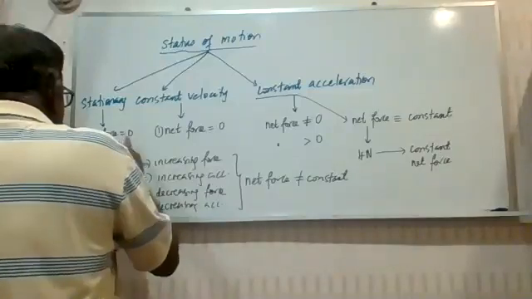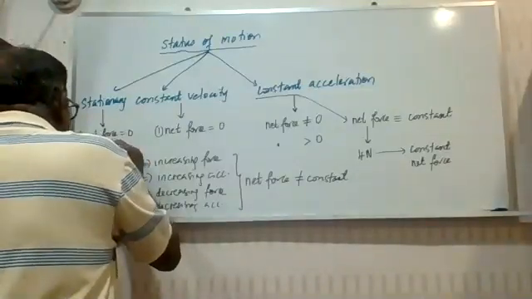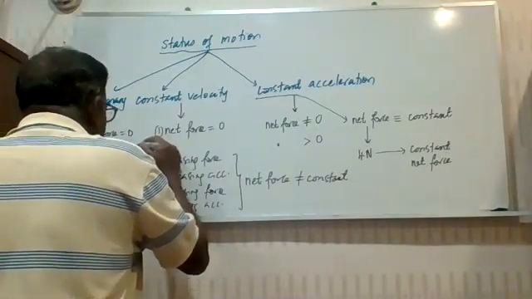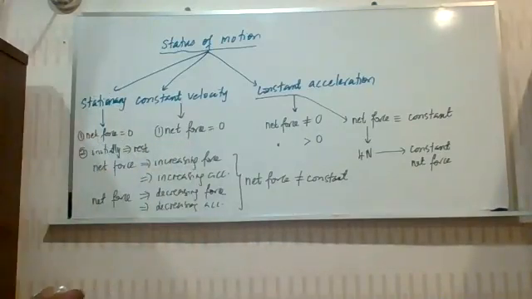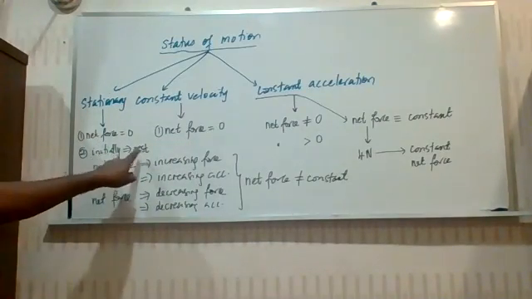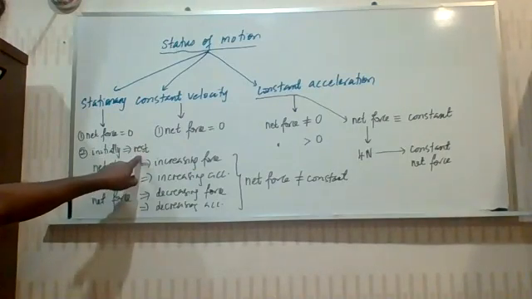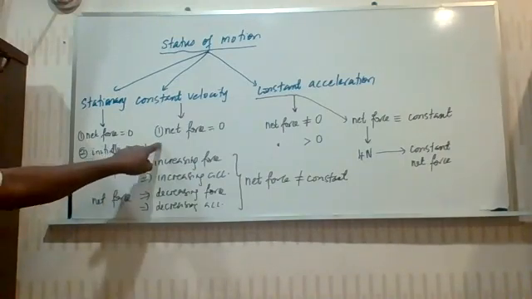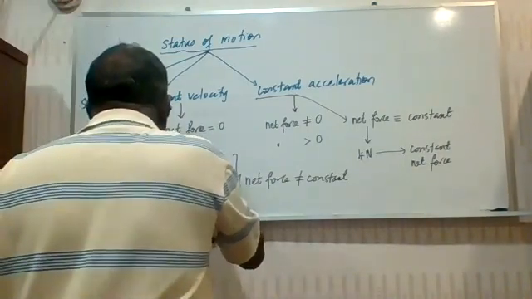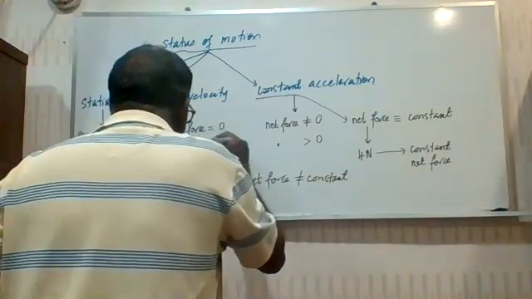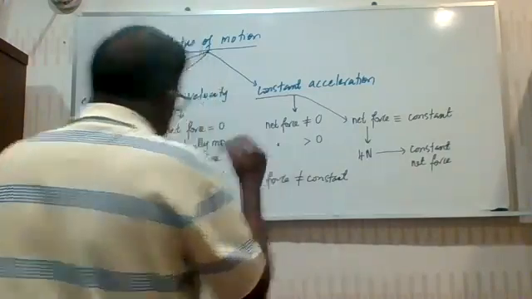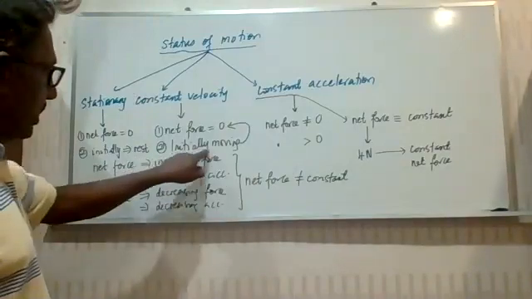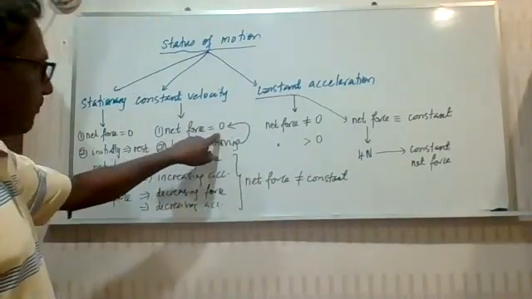In this case, the net force is zero, and the object initially is at rest, or initially stationary. That means the object initially is at rest. Initially it was stationary, and the net force is zero, so it continued to remain at rest. Here, the object was initially moving. That means the object is already moving, and then it attained a net force of zero.